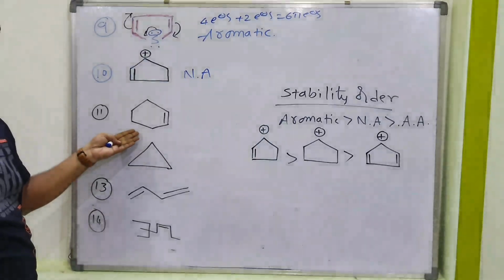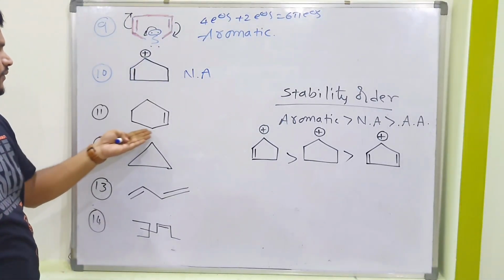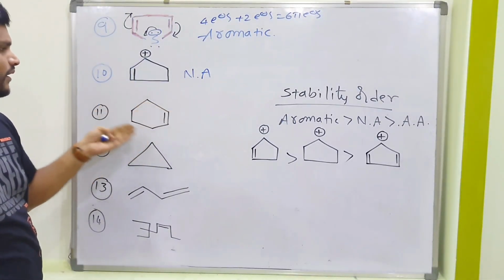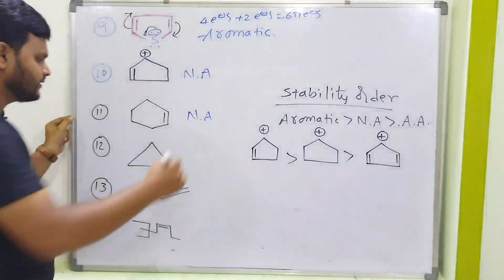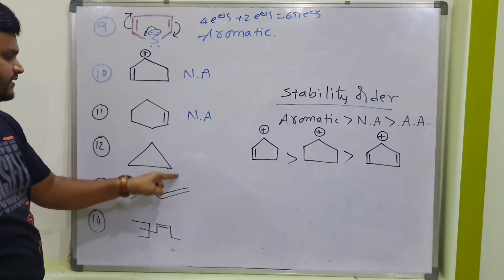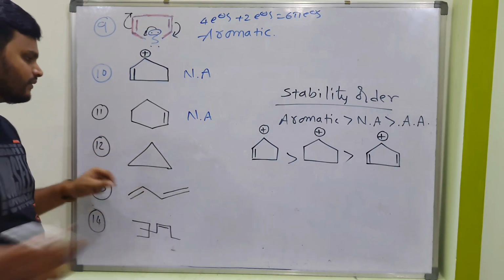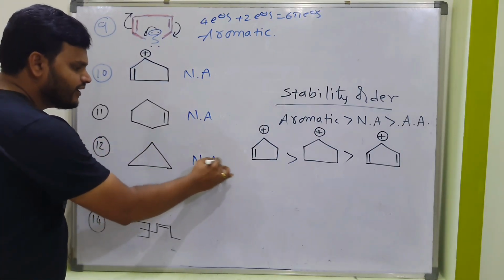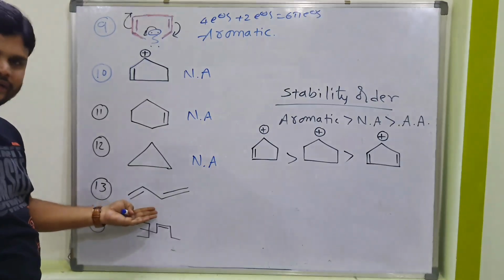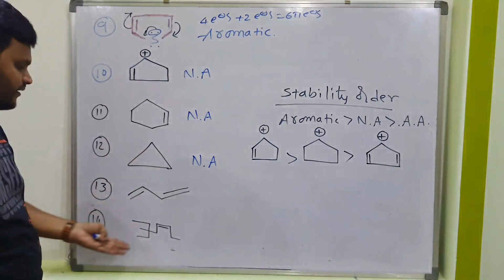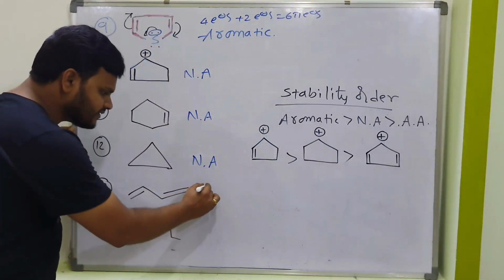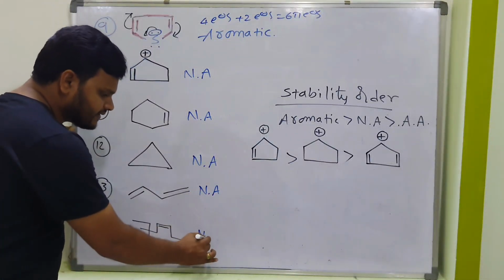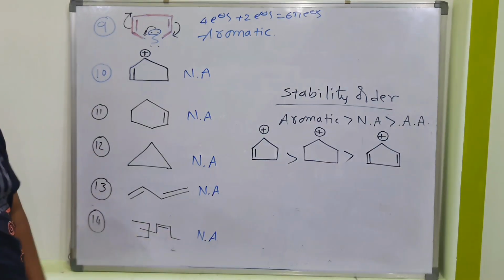So what about this one? This is very simple. Here conjugation is not possible. All carbons are not sp2. So this is also non-aromatic. This is very simple. Why? Because it does not contain a double bond. That's the reason the second condition failed here. Next, this is not a cyclic compound. The first condition also failed. It is not a cyclic compound. That's the reason this is also non-aromatic.